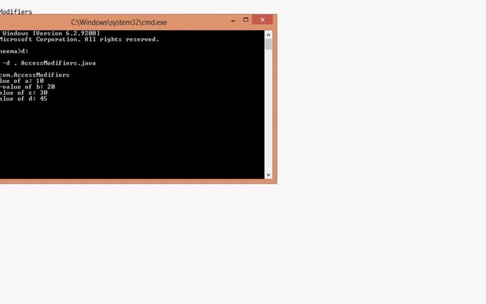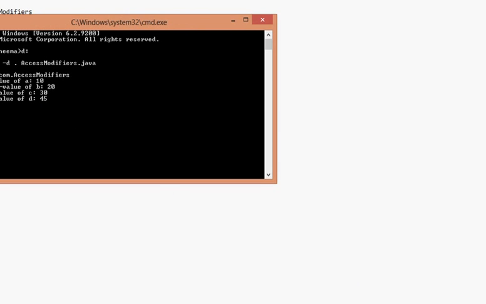See, here we are getting the value of a equal to 10, b equal to 20, c equal to 30, and d equal to 45. These variables are inside the same class where they were declared, like public, protected, private, and default.